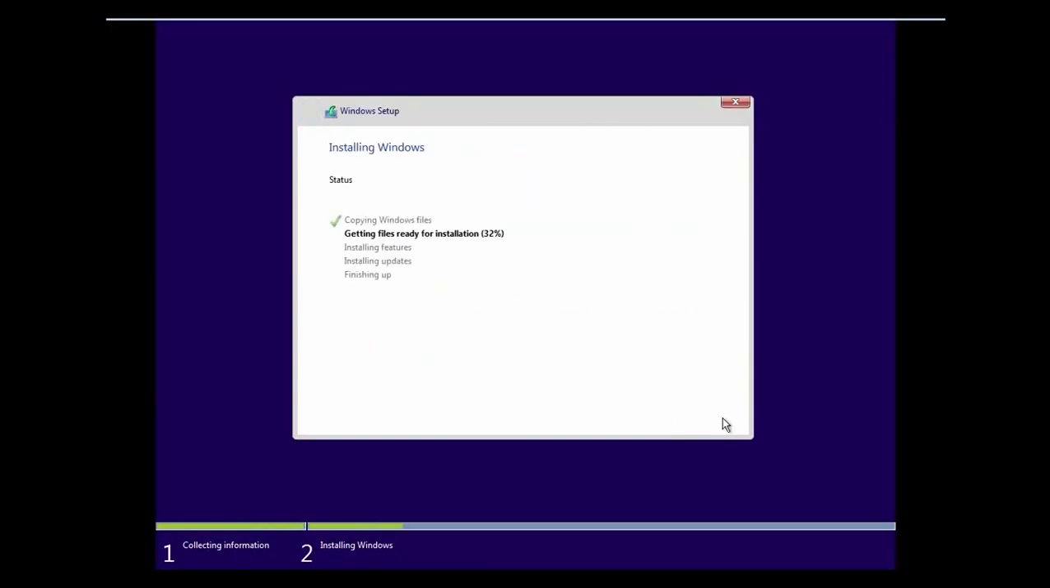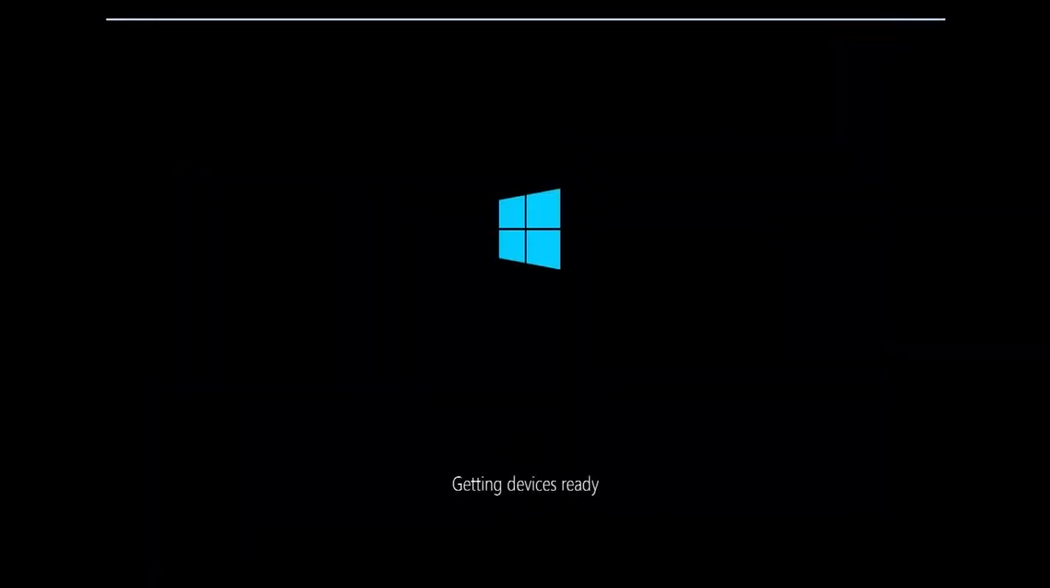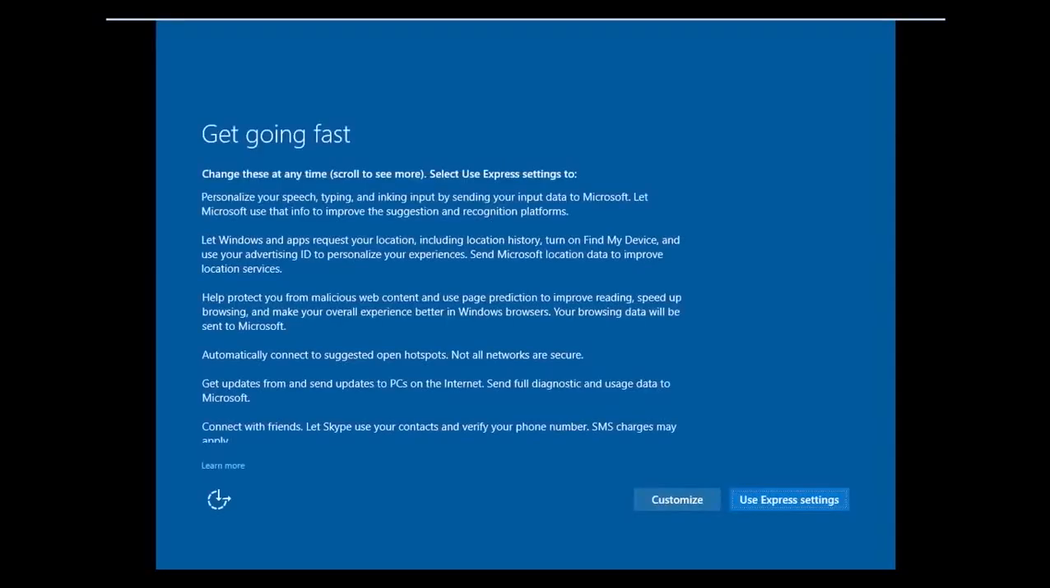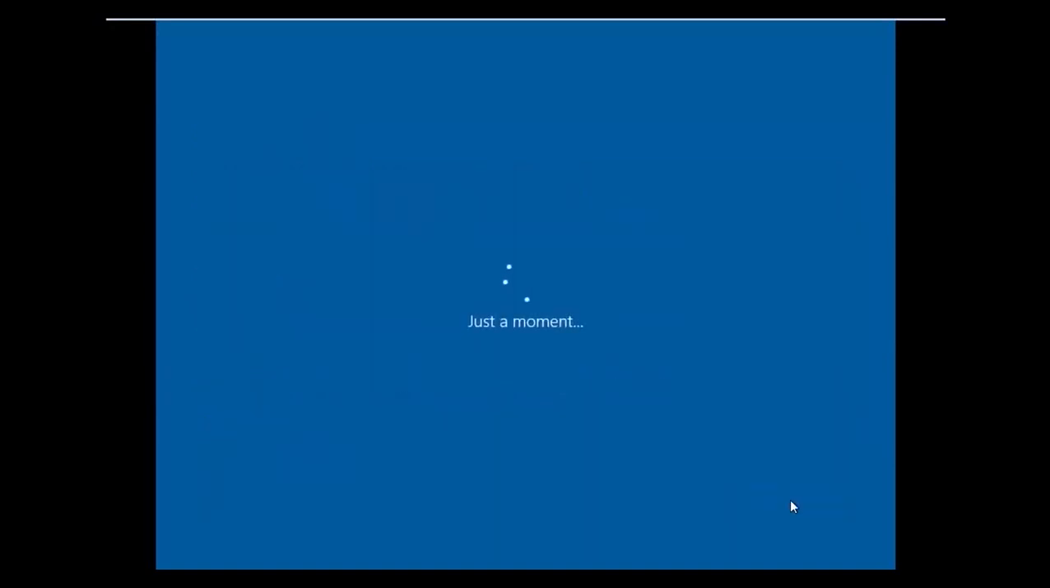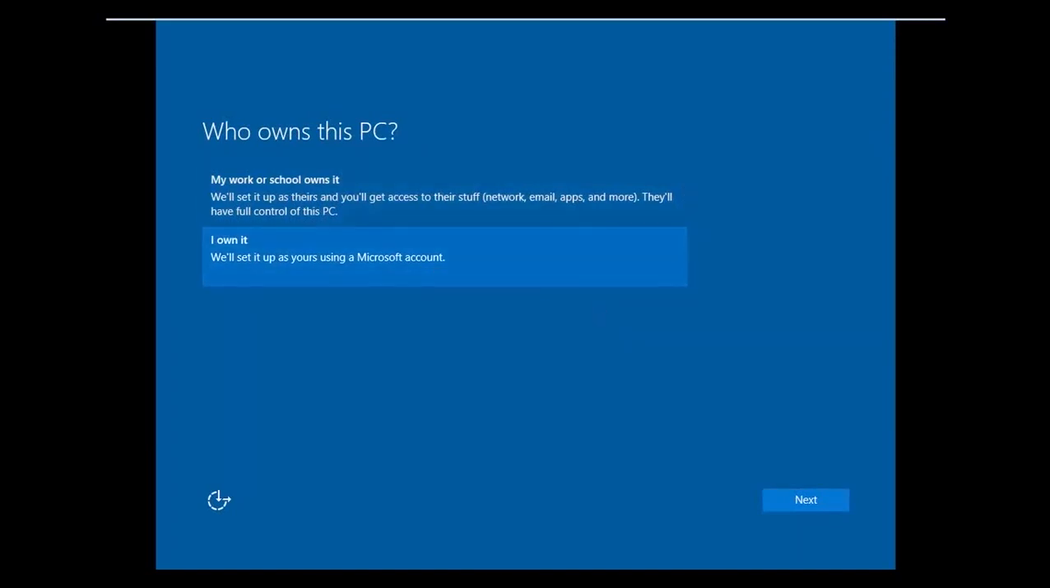It will start. Skip it. Now it will start. Restart. It is getting started. This is ready. You have to use express settings or customize your choice. Who owns this PC? I own it. Next.